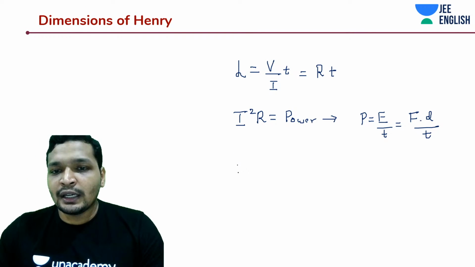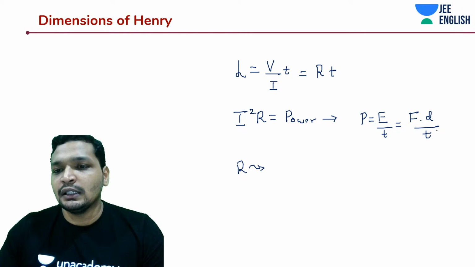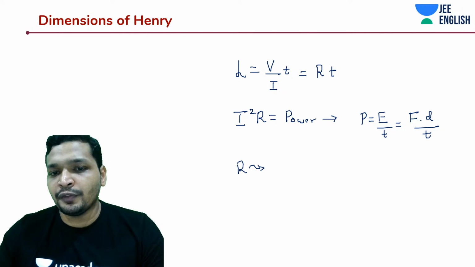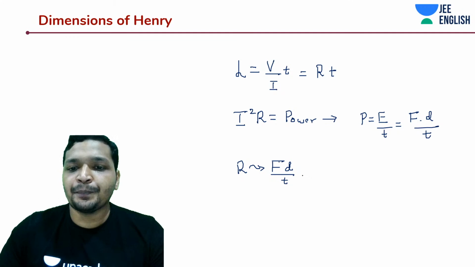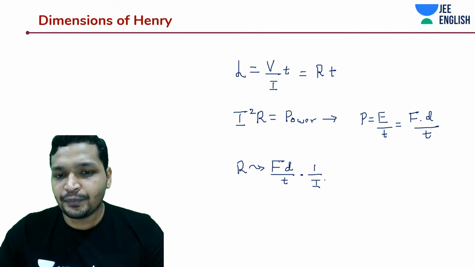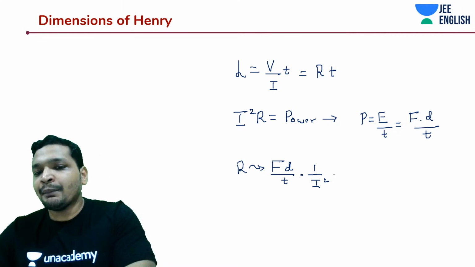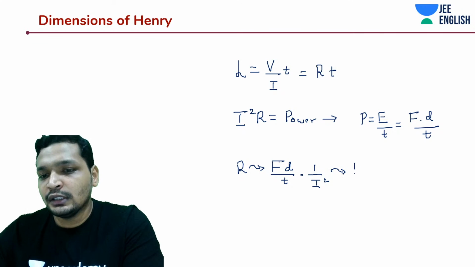So that way you can derive the units of R and simply multiply it by T. From here I'm going to write down the units of R, which is going to be F into D by T, okay, into 1 by I square. I square, ampere square, because why I did this is it's very direct right now.